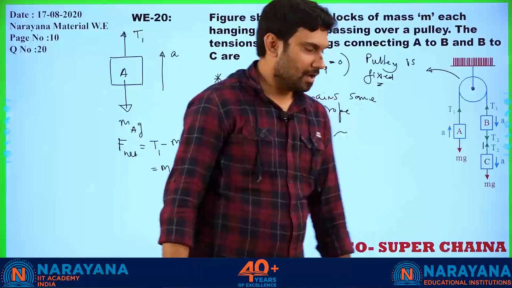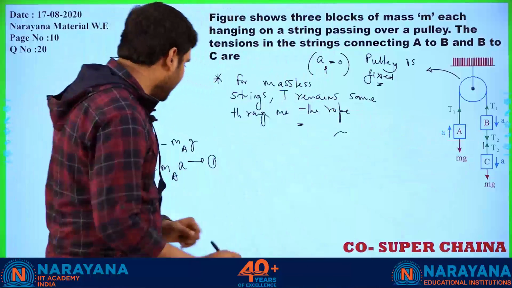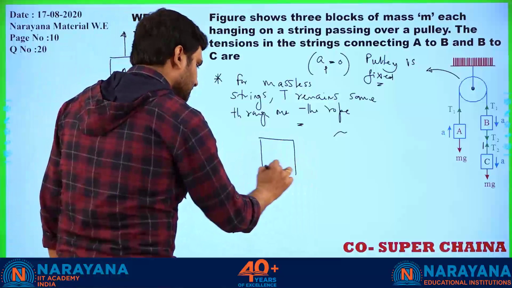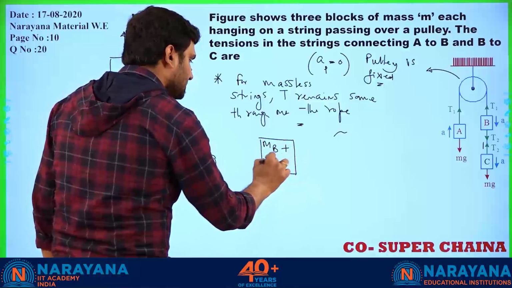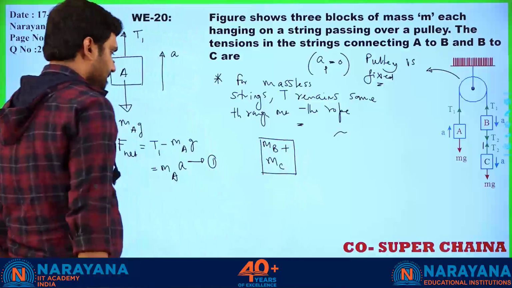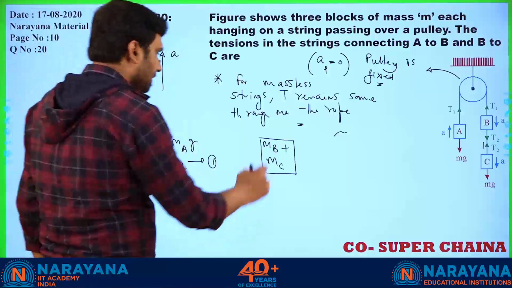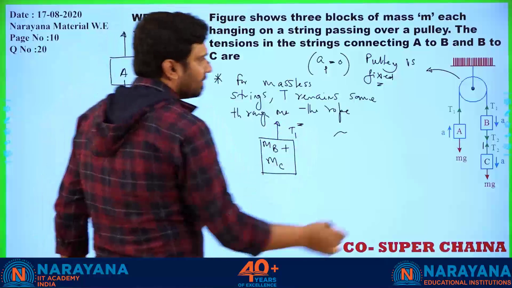And I told you that we can treat B and C together. So the mass is mass of B plus mass of C. And what tension do we take? Simple, we take this tension to be T1 only, because this tension is T1.